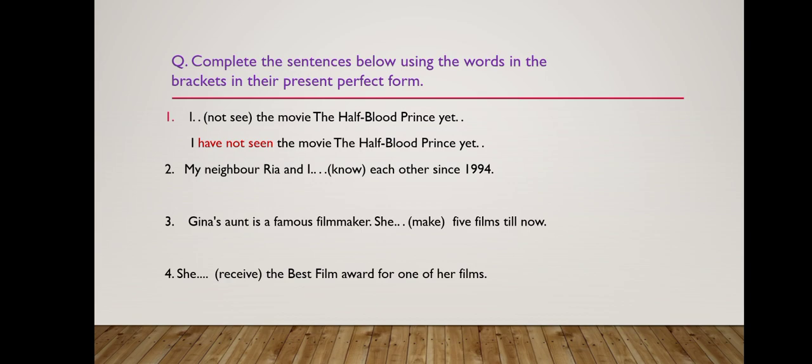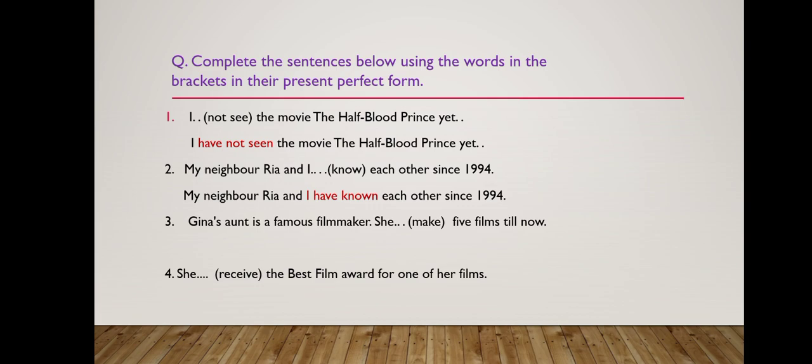Sentence 2, my neighbor Ria and I know each other since 1994. So, here my neighbor Ria and I, plural number. So, which verb, has or have? I know you know it. Now, check your answer. My neighbor Ria and I have known each other since 1994. So, once again, to remind you that after has or have, we have to use the third form of the main verb, or the past participle form of the main verb.